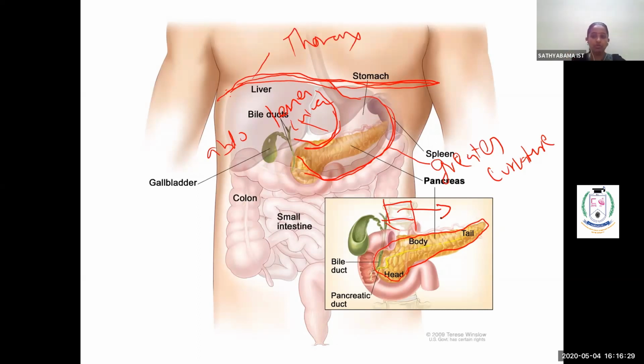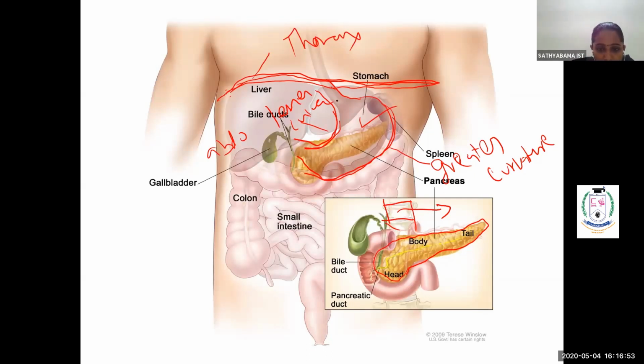When you remove the anterior aspect of your body by layering out, immediately after reflecting the skin of the abdomen you find the stomach. When you remove the stomach, next to it you find this gland, which is present over here.